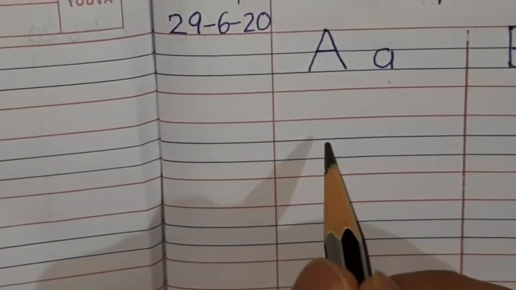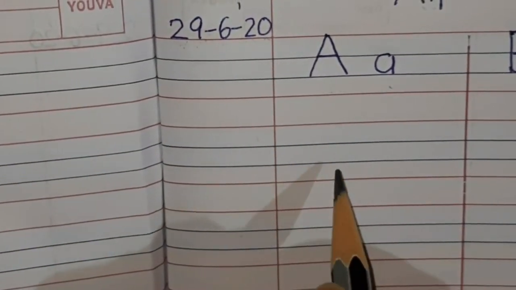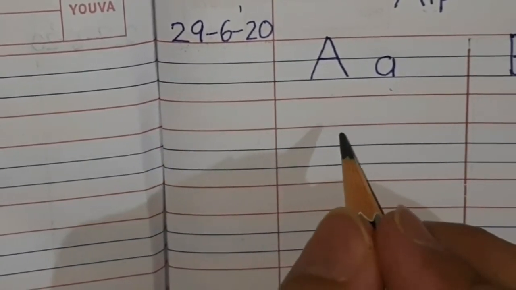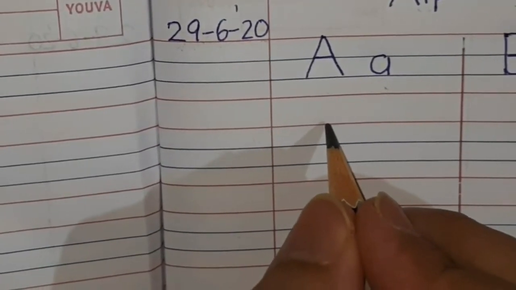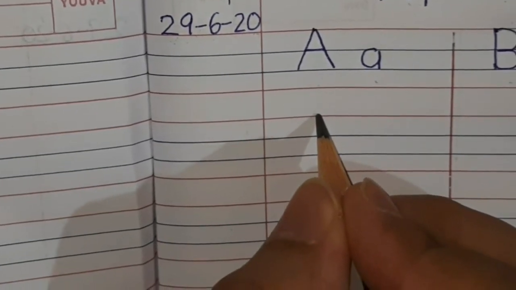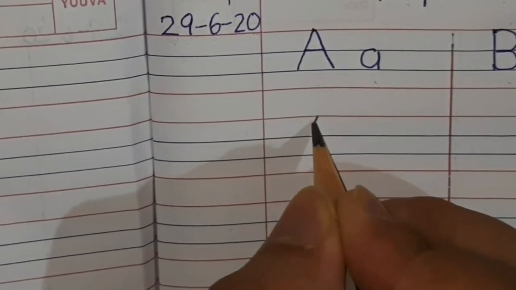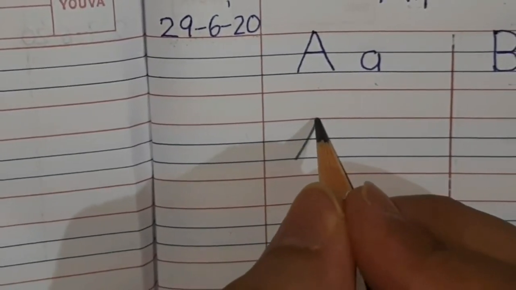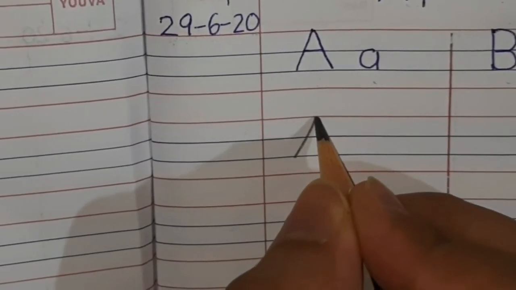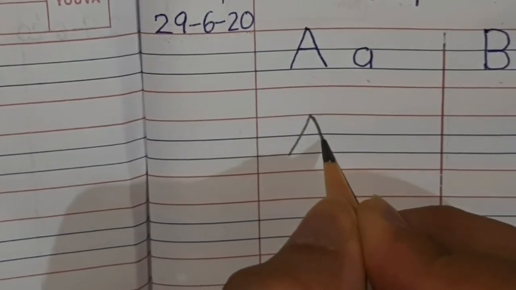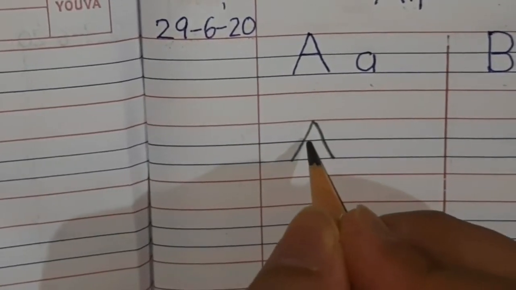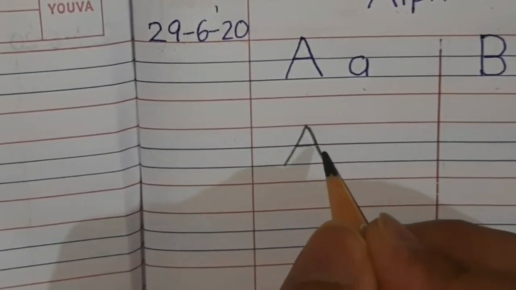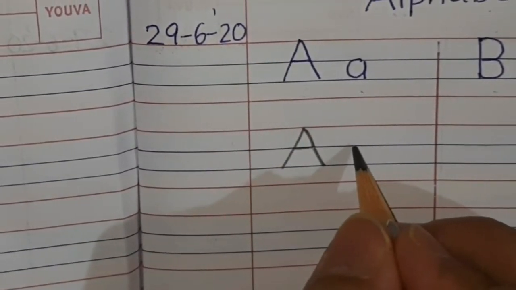Red line, first blue line children, second blue line and second red line. We will start writing A from the first red line. Slant down till the second blue line. Again from the red line. Slant down till the second blue line. Sleeping line on the first blue line. Capital A.